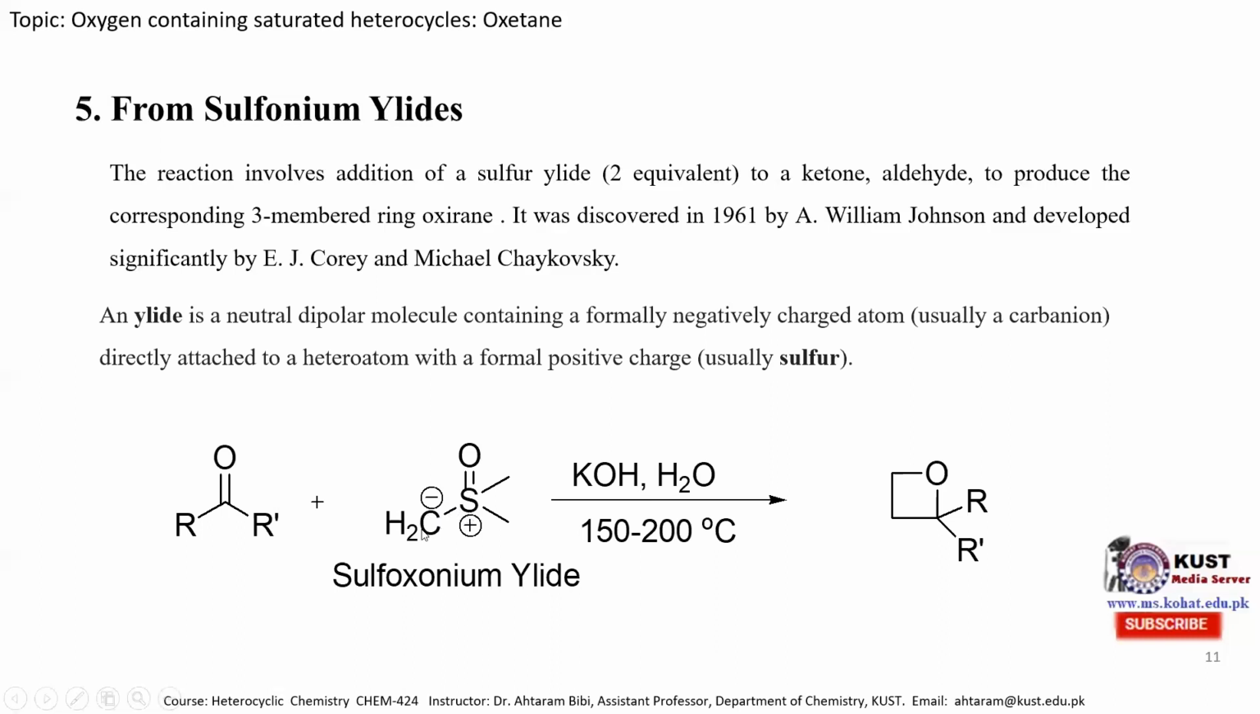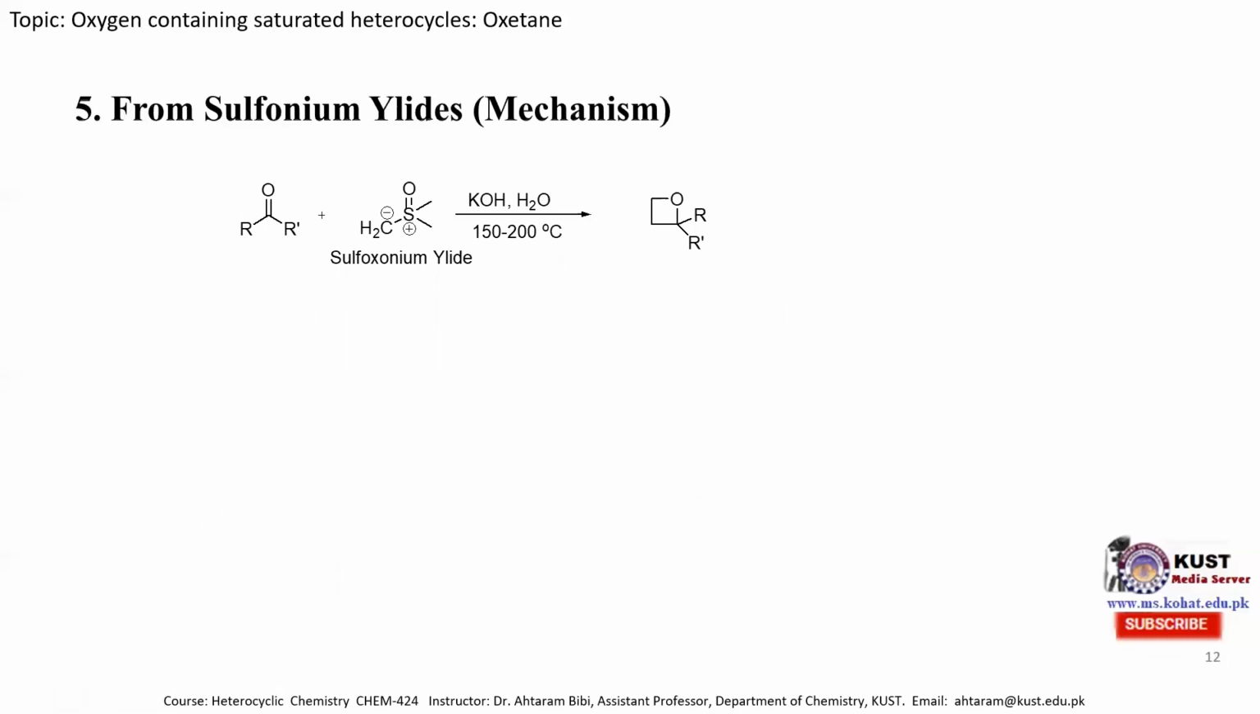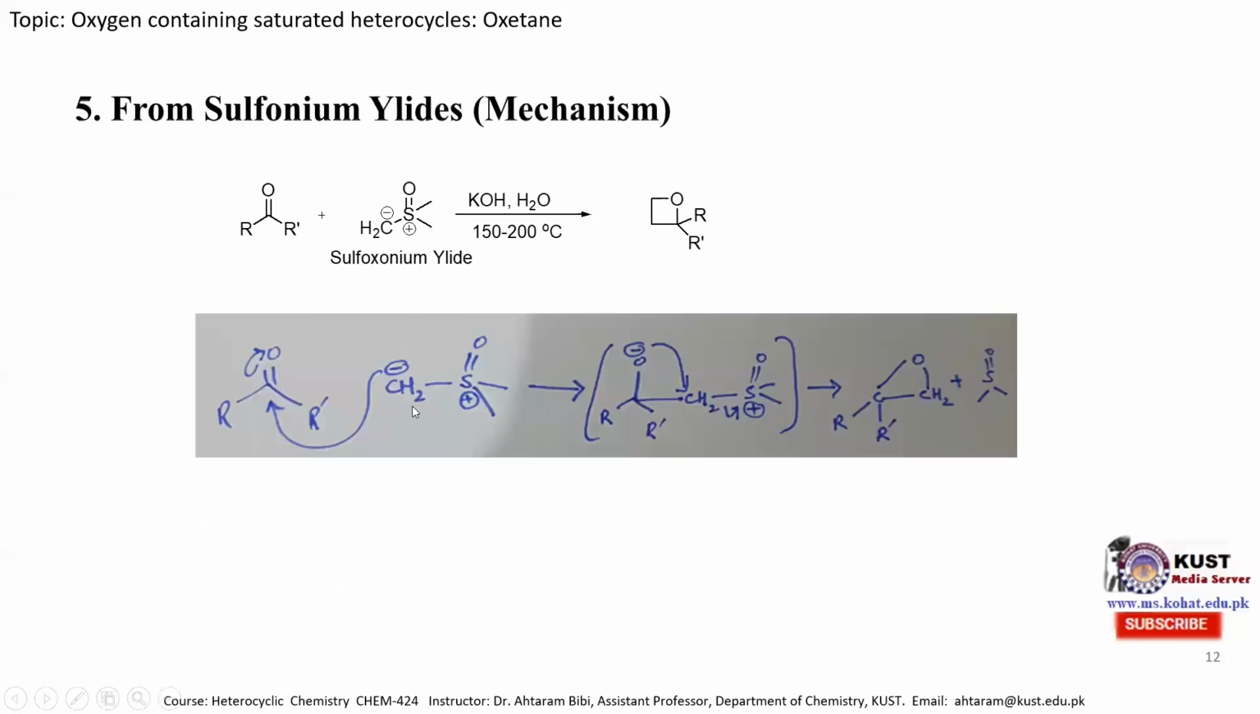And when we treated this molecule with an aldehyde or ketone in the presence of potassium hydroxide and heated at 150 to 200 degrees centigrade, we obtain the oxetane molecule. The mechanism is mentioned over here. In the first step, as this CH2 contains the negative charge, this negative charge attacks on the carbonyl carbon atom, and then this pi electron shifts toward the oxygen atom, and then this negative oxygen atom attacks on this carbon atom, eliminating the dimethyl sulfoxide and producing an oxygen ring.